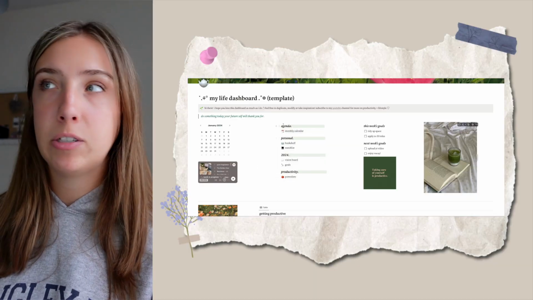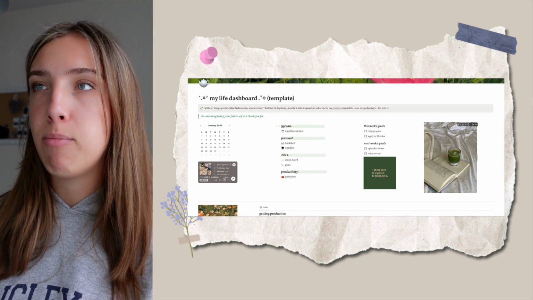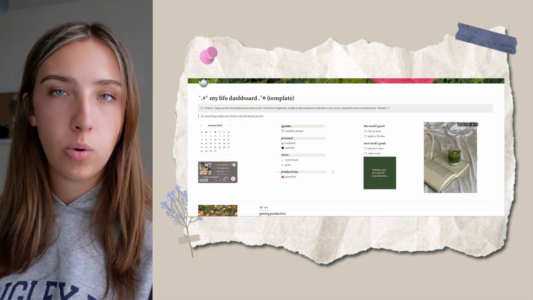And then I have a bunch of little sections that you can click onto for other pages. So I have my agenda, my personal section, 2024, and productivity. So we're gonna go in order of these.